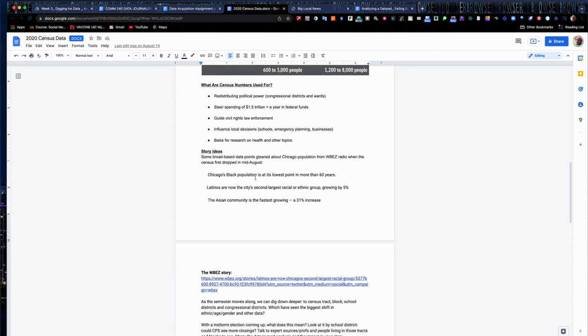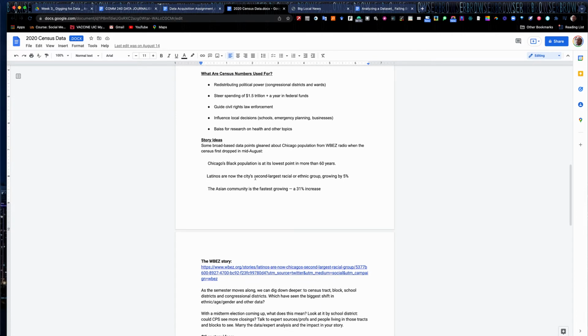What are census numbers used for? Why do we care about census numbers? Why do they have big campaigns of encouraging people to try and answer the questions on the census? It's used for redistributing political power. Chicago is currently redoing its congressional districts, its aldermanic wards, and that can affect who's elected in an election.